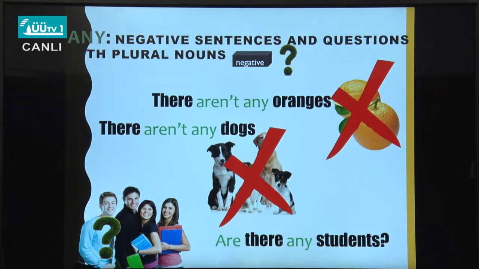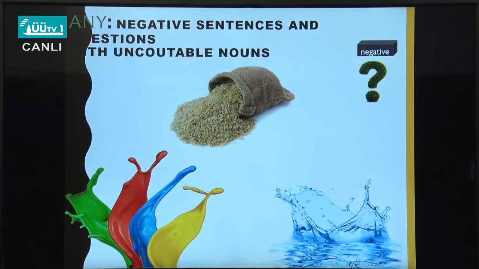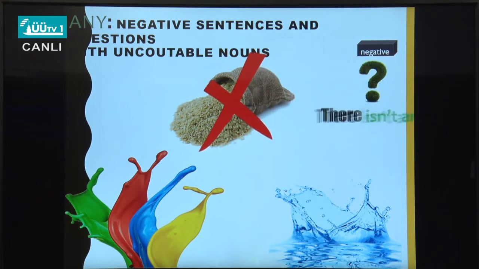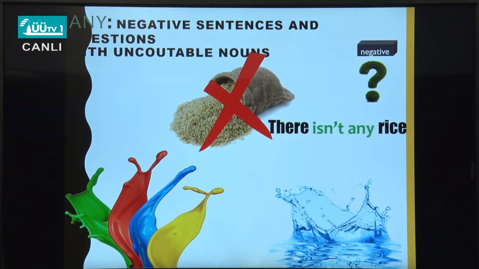What about uncountable nouns? Can I use any, or can I use some? For negative sentences or question sentences with uncountable nouns, there isn't any rice. So it's clear.